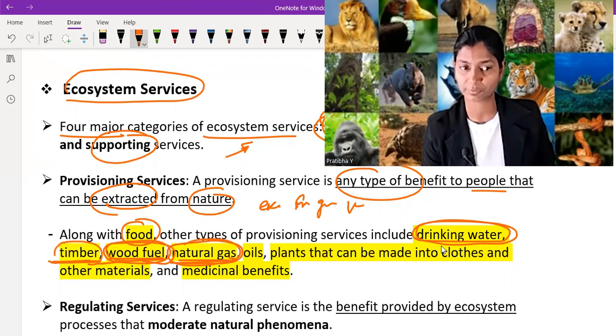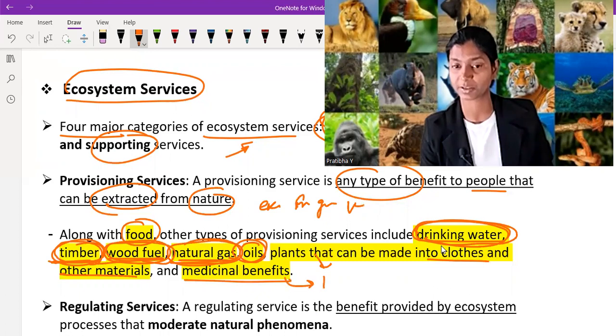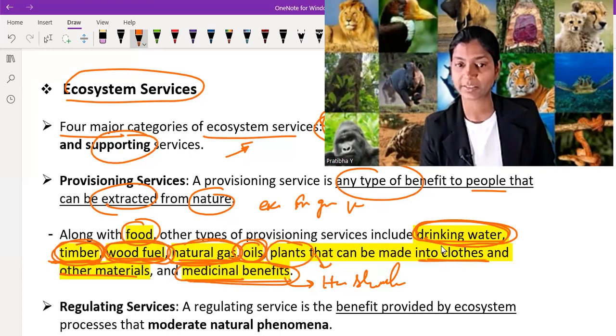We use timber for furniture making. We extract drinking water for our drinking. We extract oils and plants that can be made into cloth and other materials, like cotton. Medicinal benefit: different types of herbs and syrups play an important role in medicine. So we can extract food, water, timber, fuel, natural gas, oil, plants that can be made into cloth and other materials, and medicinal plants.